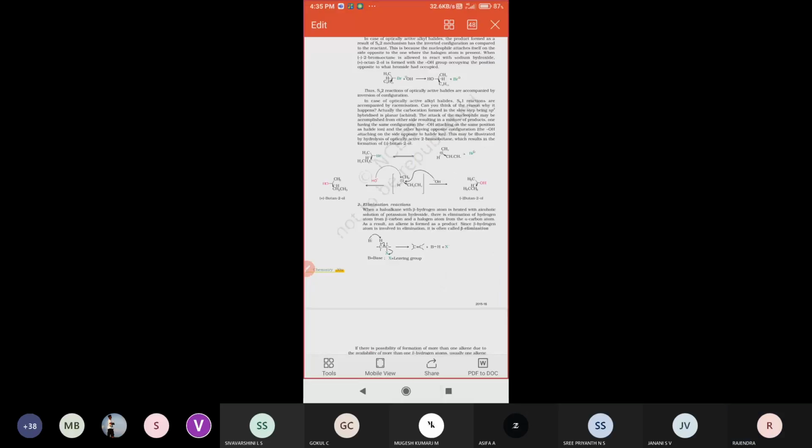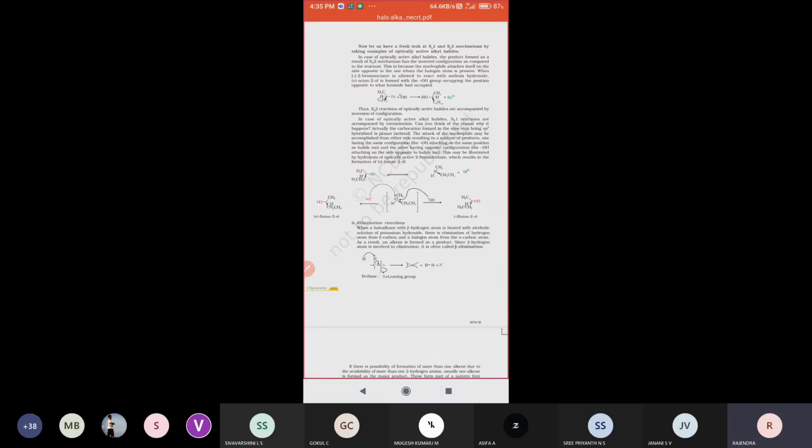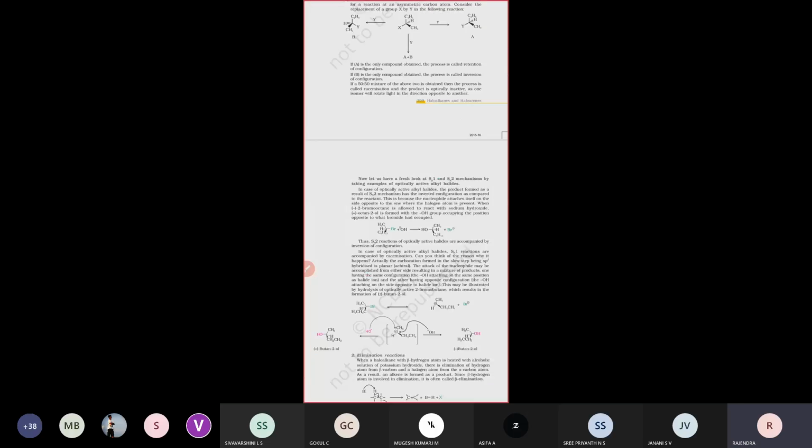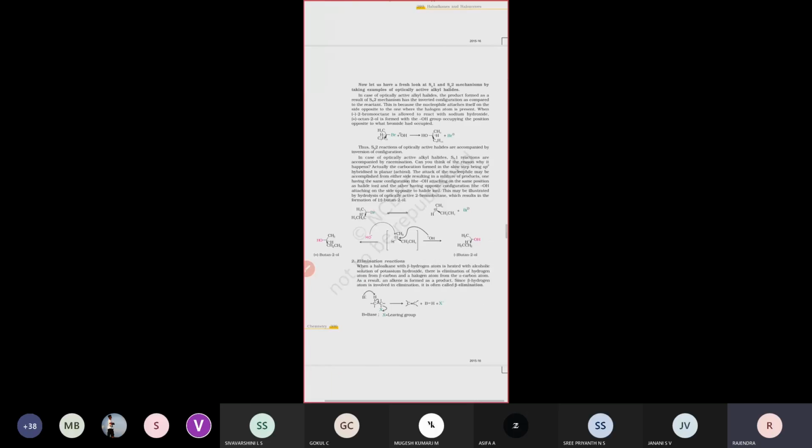Last class we already saw SN1 and SN2 reactions, preparations and so on. So today we are going to see what is meant by haloarene compounds, how we are going to prepare them, and what their major applications are. Haloalkanes and haloarenes applications. Next we will see preparation methods.